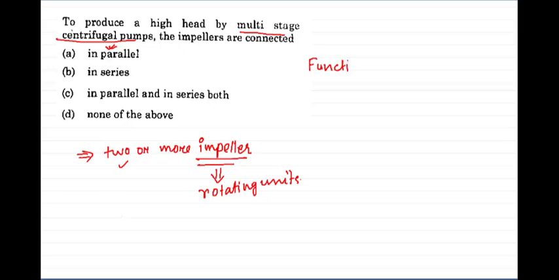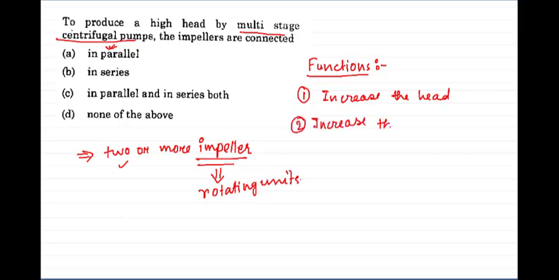There are two functions of multi-stage centrifugal pump. First is to increase the head, and the second is to increase the discharge.